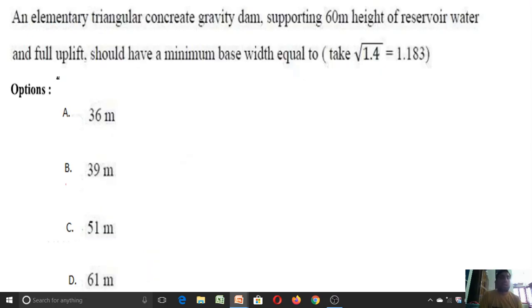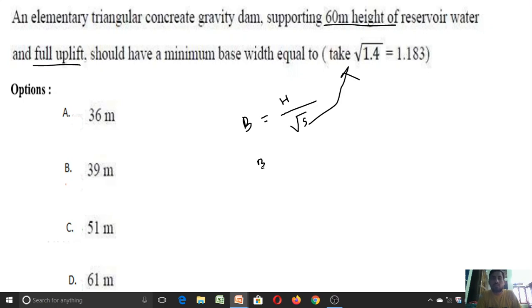Right. So another question: an elementary triangle concrete gravity dam supporting 60-meter height of reservoir water, with full uplift, should have a minimum base width equal to, take under root of 1.4 equal to 1.183. The simple question for this case: minimum base width B is equal to what? The height of water stored in the dam H divided by under root of specific gravity of the dam material. So that is given directly, that is 1.4.